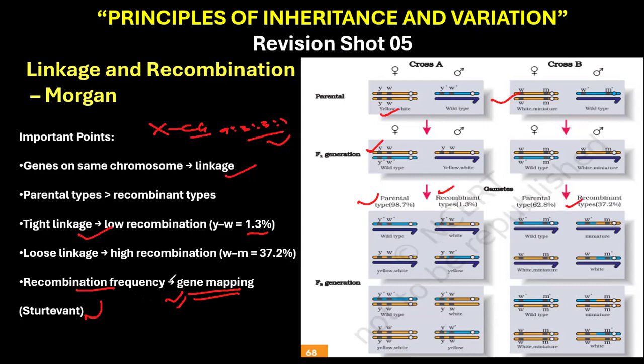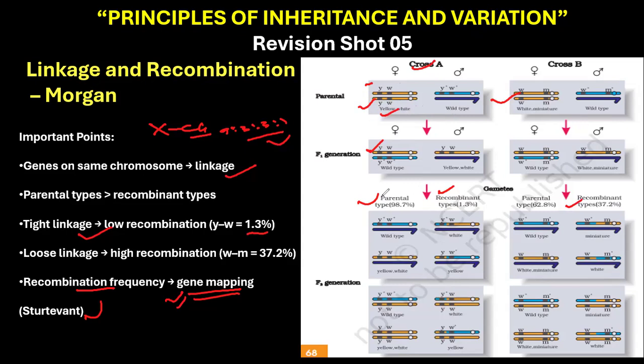Thus, what we conclude from here is that the closer two genes are, the lower the recombination frequency, and the farther apart they are, the higher the recombination frequency. This is very important. Now, when we look at this diagram, we look at cross A. Cross A shows tightly linked genes Y and W, that is the yellow body and white eye. Both genes are very close to each other on the X chromosome.